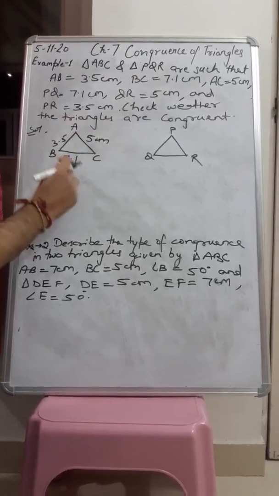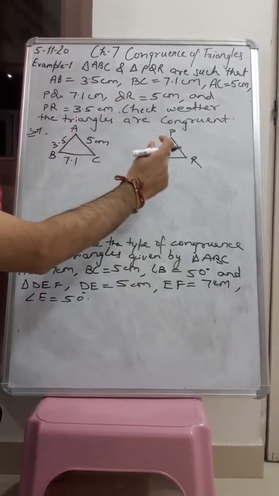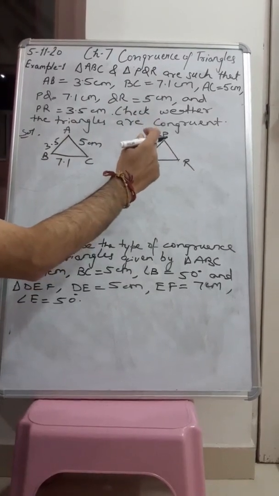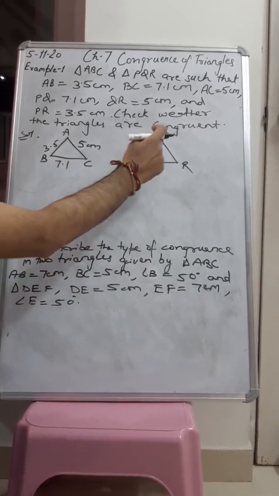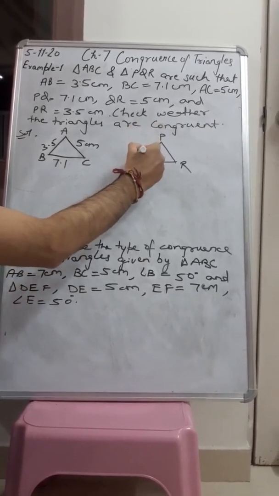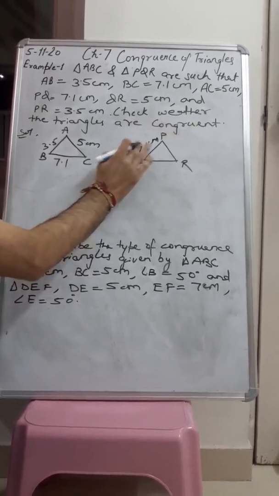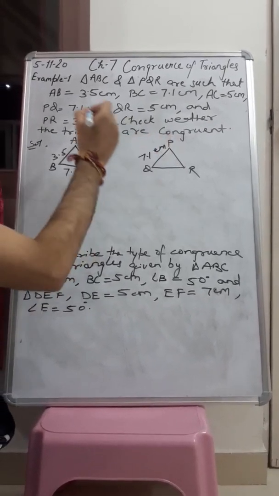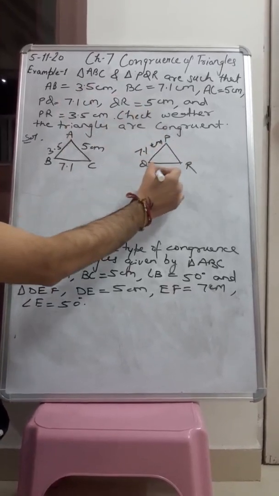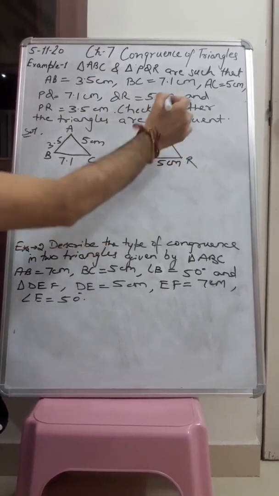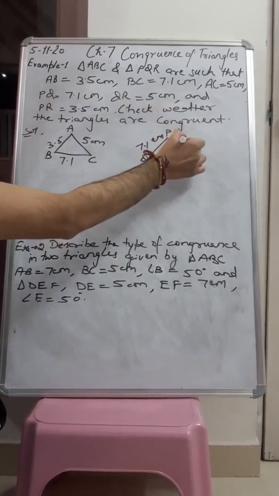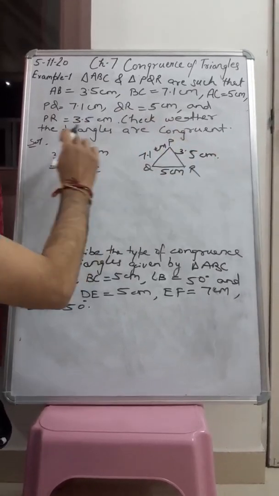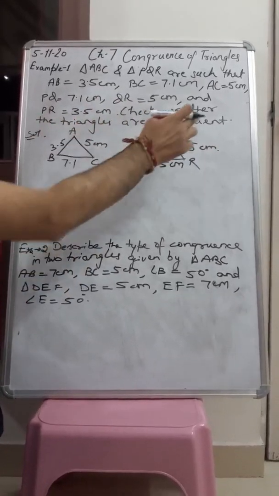In triangle PQR we have been given PQ as 7.1 centimeter, QR as 5 centimeter and PR as 3.5 centimeter, and we have to see whether the triangles are congruent.